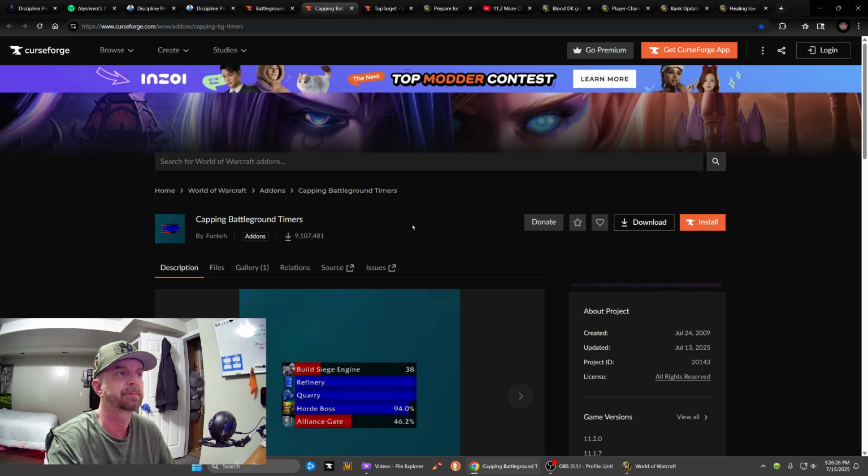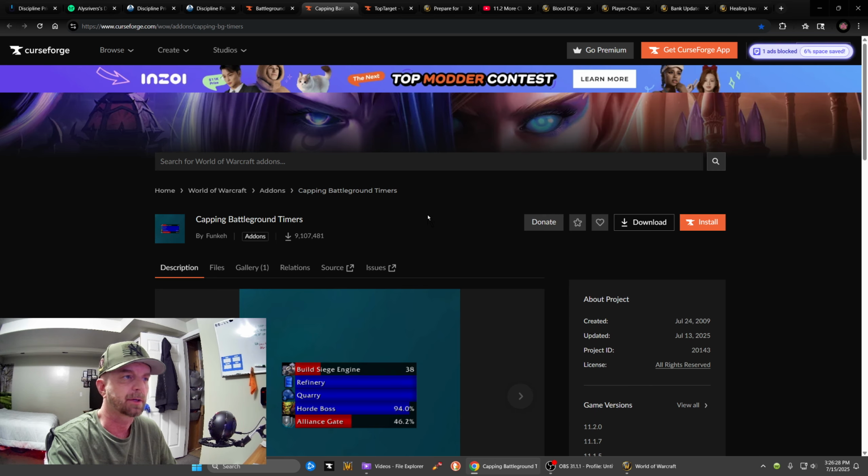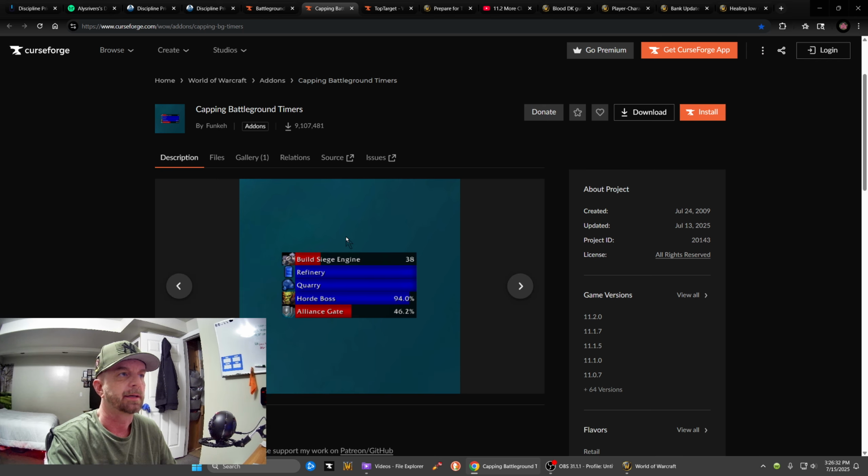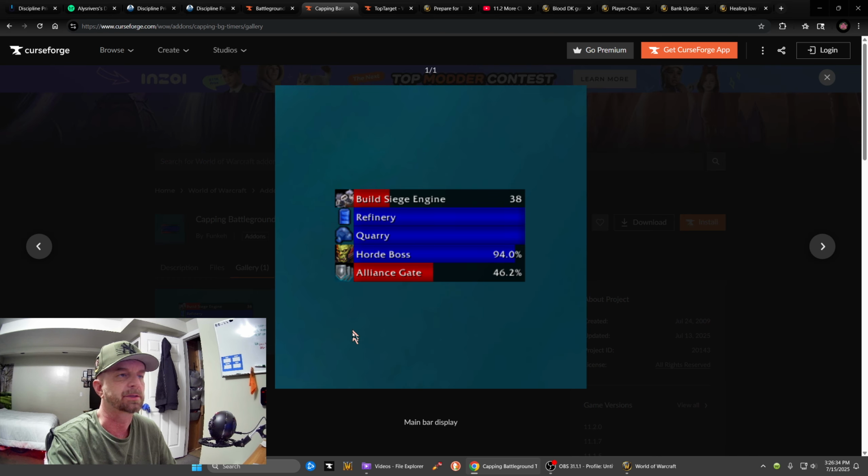The second add-on is Capping, battleground timers. It's on curseforge.com. This is a screenshot of what it looks like. It's kind of like Deadly Boss Mods. It's just a bunch of timers to tell you what's going on. Like in this particular screenshot, I believe this is Ashran.